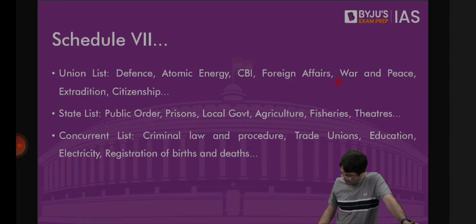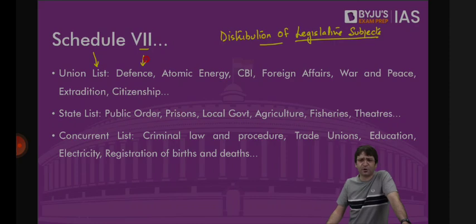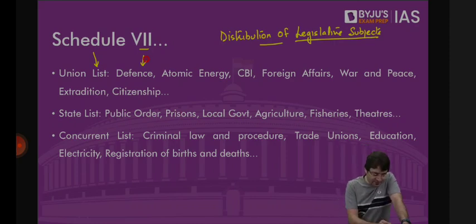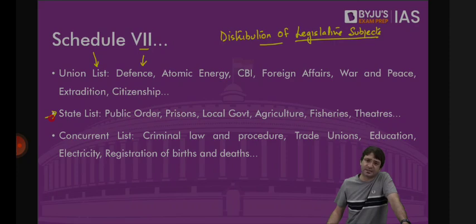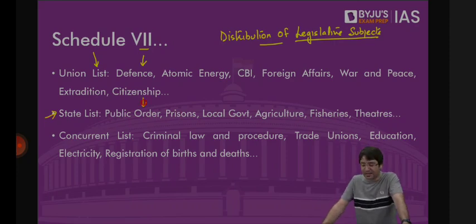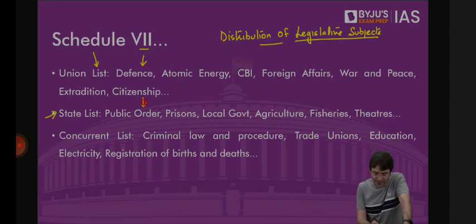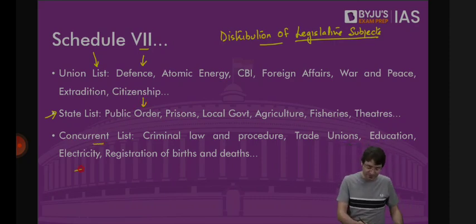In a similar fashion, if the legislature of India has to pass laws on various items, we will have to divide these subjects as well. Some subjects will be given to Parliament, you can make laws on this. Some subjects are given to states, you can make laws on this. And some subjects are common, where both Parliament as well as state legislature will have the power to make laws. Those items where Parliament has the sole power to make laws are in the Union List. For example, defense, atomic energy, foreign affairs, communication, banking, insurance. Those areas where the state has the power to make laws are under the State List. For example, public order, prisons, local government, agriculture, fisheries, theatre, and so on. And those where both the Center as well as the state have the power to make law are in the Concurrent List. For example, education, electricity, registration of births and deaths.